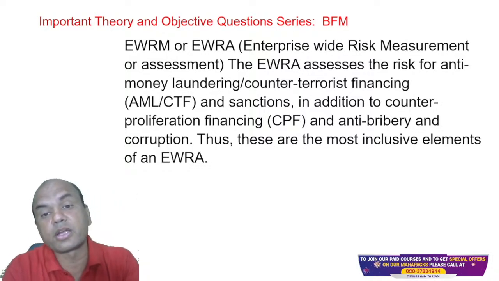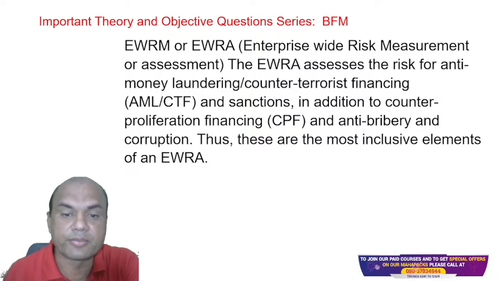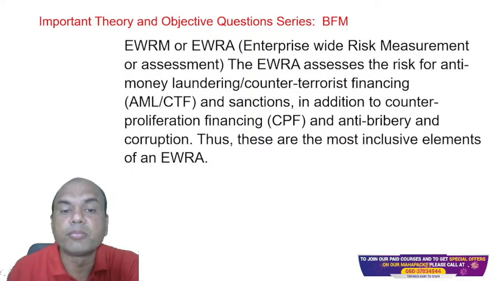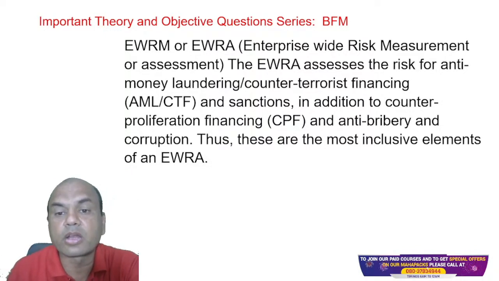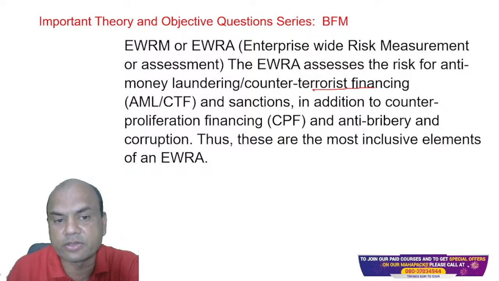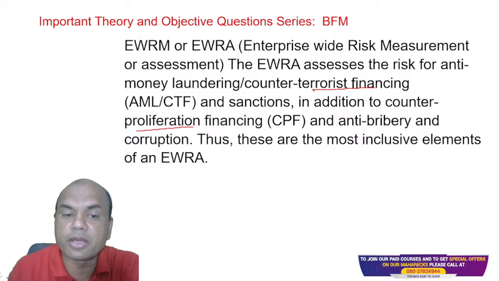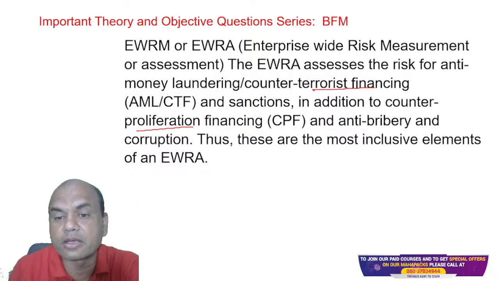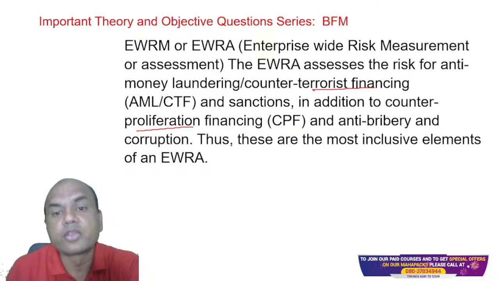Now these are important terms which may come to you in the exam. Money laundering, AML, counter-terrorist financing, means terrorist financing. Then second is counter-proliferation financing, which is again a type of AML. Anti-bribery and corruption means bribery-related and corruption-related risk.